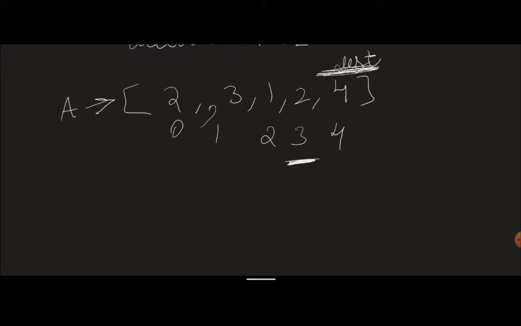You start your journey from here. You say if from here I take the maximum number of steps that I can take, which is 2, right? So if this index plus the maximum number of steps that I have at that particular stair is greater than or equal to my destination,